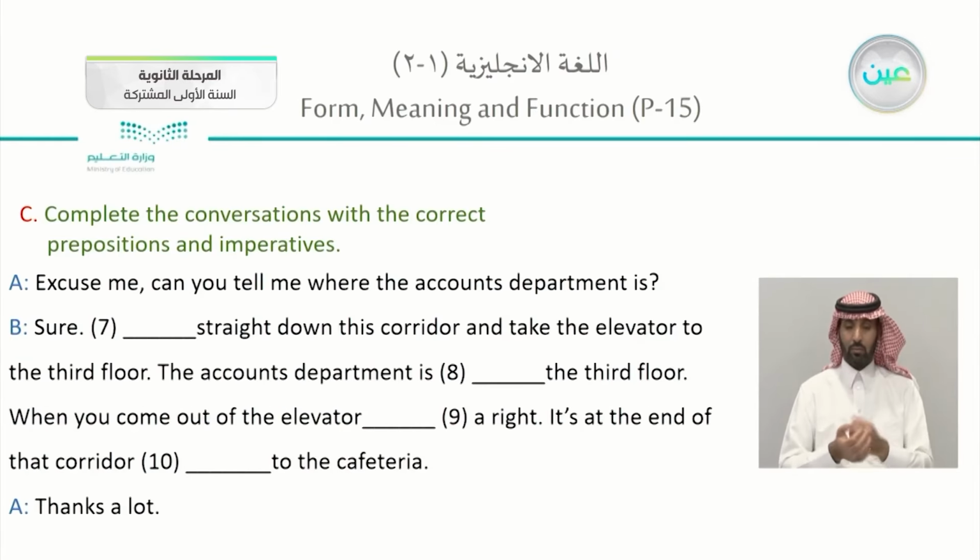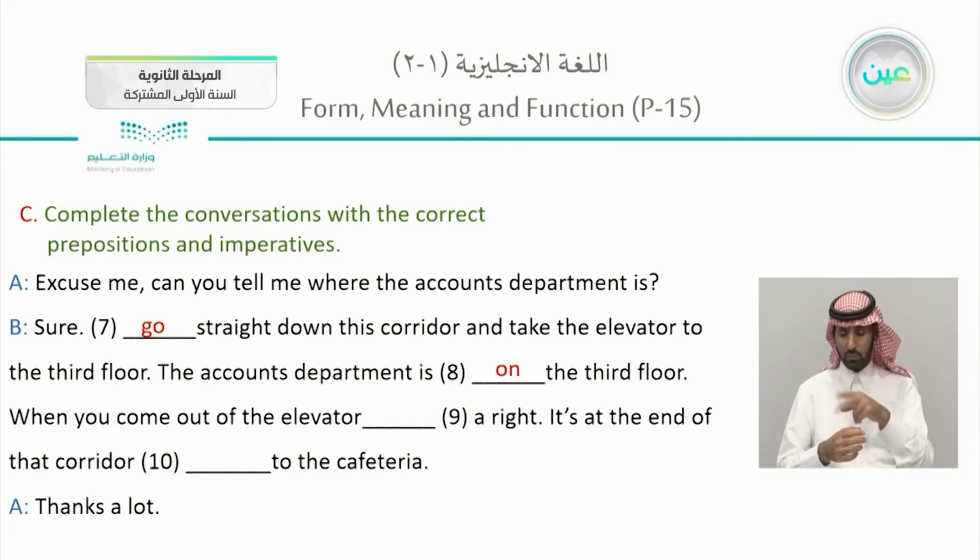The following. Excuse me, can you tell me where the accounts department is? Sure. Straight down the corridor or the hall. So with straight, we will use the imperative. Go straight down the corridor and take the elevator to the 3rd floor. The accounts department is on the 3rd floor.